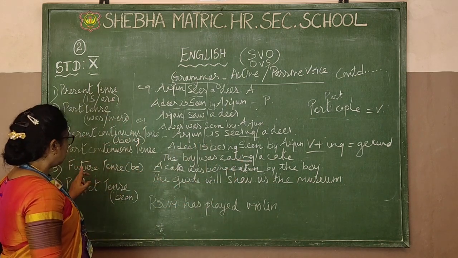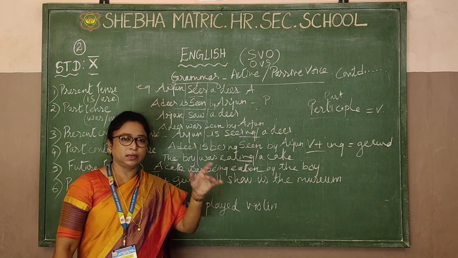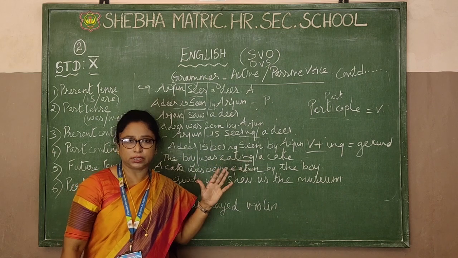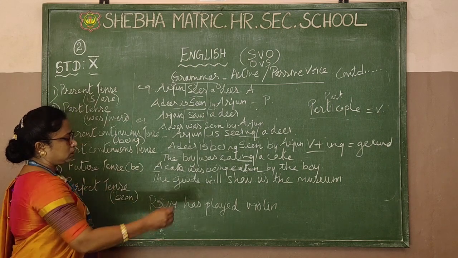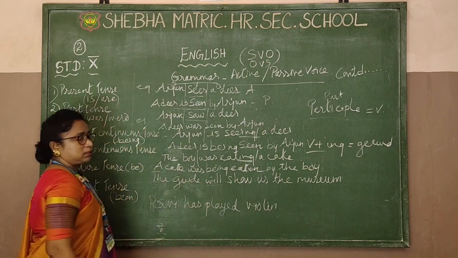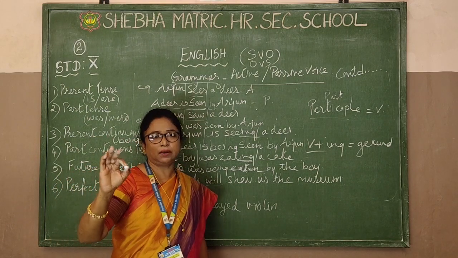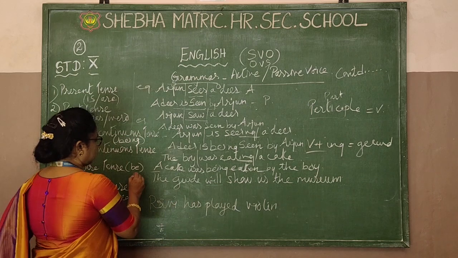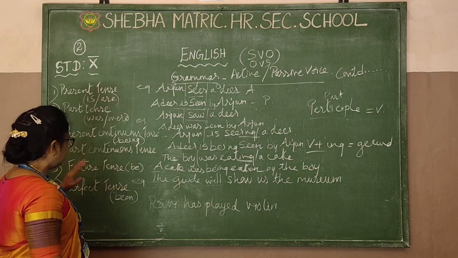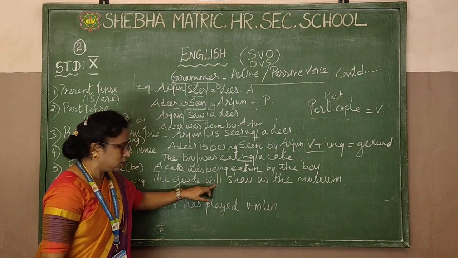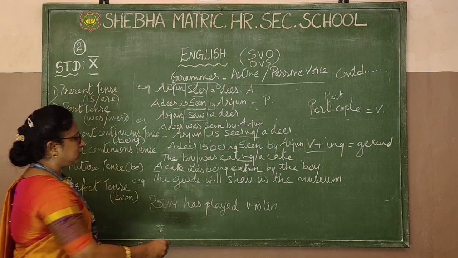Okay, next we're going to start with future tense. What is future tense? What do we usually use? Will, shall, might, would, should. All these words are future tense. Also must. So note it down somewhere. What are the words we are going to use? Here I am using will. Sometimes it will be must. It can be must, would, should, may, might. All these words are future tense. So for future tense, the new word I am going to use is, just as we use being when looking at ing, now if you see will, should, must in the sentence, you must immediately use "be." Okay. Now let's interchange.